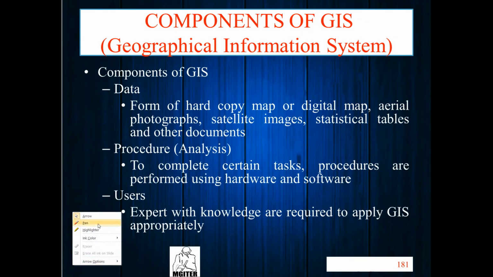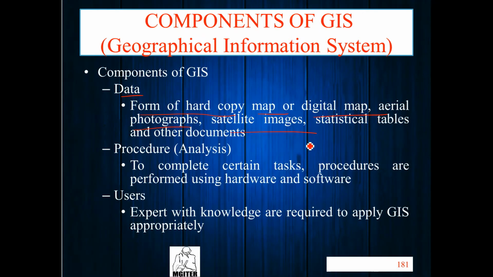Third is data. Data means hard copy maps or digital maps, photographs, satellite images, tablets and other documents. So we require this type of data, in the form of hard copy. Then analysis procedures: to complete certain tasks, procedures are performed using hardware and software. And one more, the user. User means an expert with knowledge who applies a GIS appropriately.